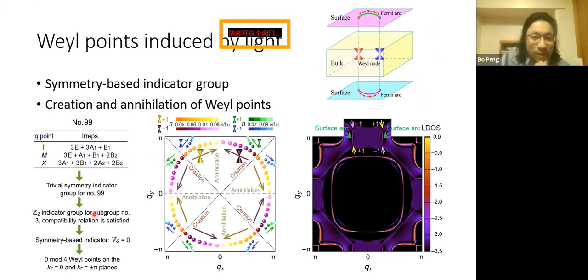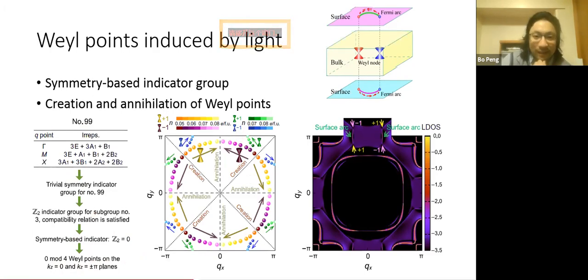And we also use the symmetry-based indicator group to analyze why there's a creation and manipulation of the Weyl points. And we find that these Weyl points can always be induced and annihilated as a result of different photoexcited carrier density.